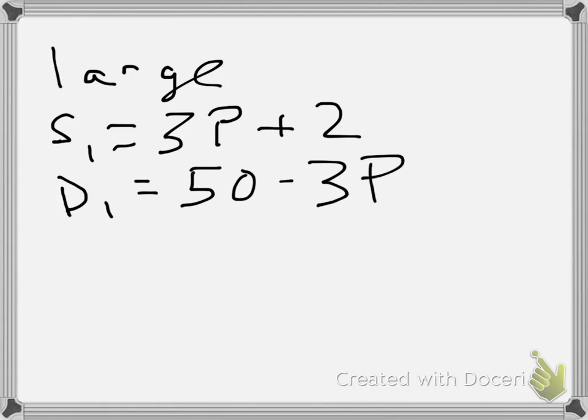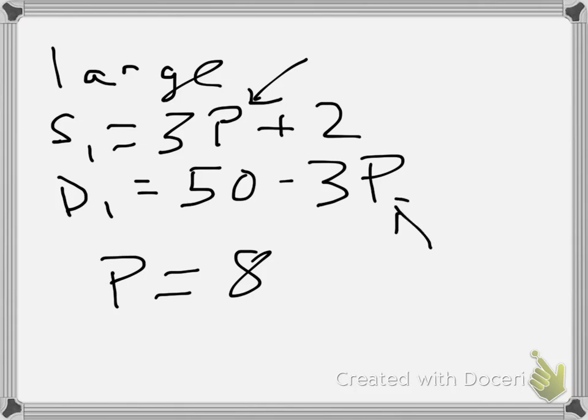You could easily solve this for the equilibrium price in autarky, which would be equal to 8. If you plug 8 back in, you have 24 plus 2 is 26, and 50 minus 24 is 26. So at a price of 8, supply equals demand in the large country, which we're considering to be our country.